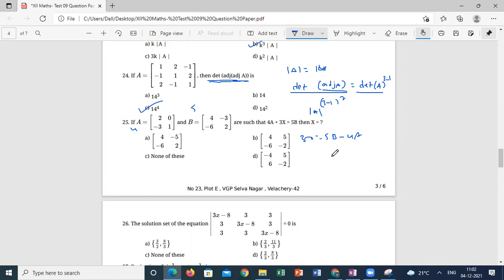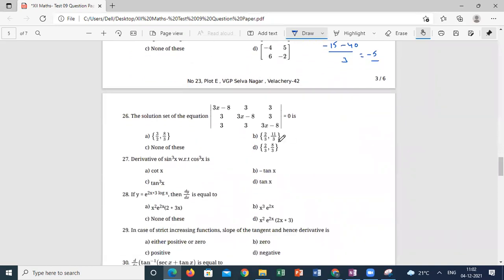5B minus 4A by 3. For the second element, it is minus 15 minus 4 into 0 by 3, which is minus 5. What is the answer here? 4 comma minus 5 is available only in A. So the answer is A.